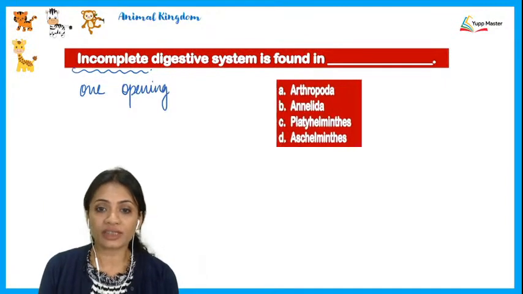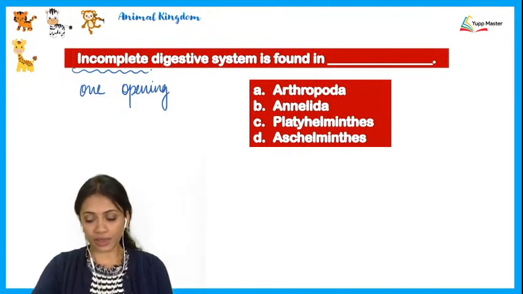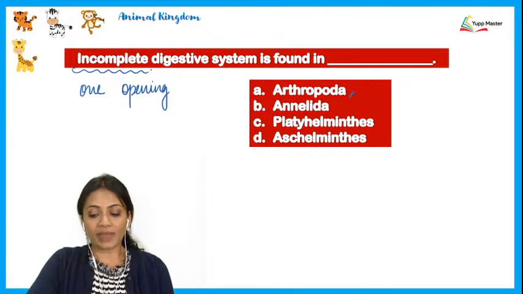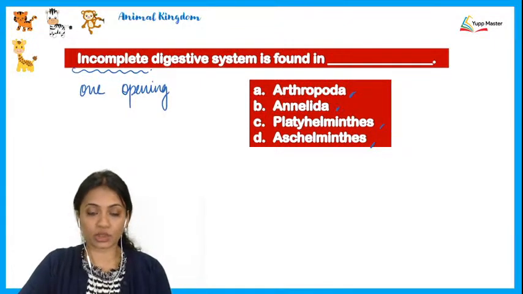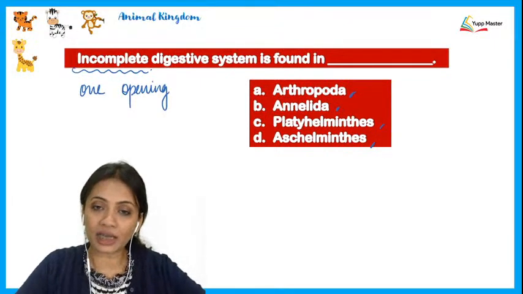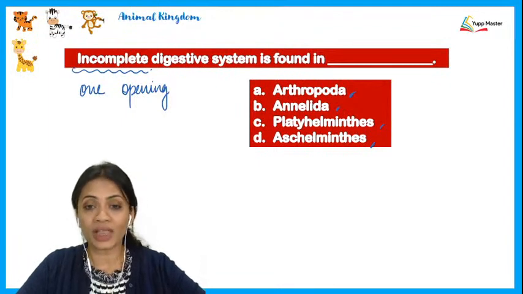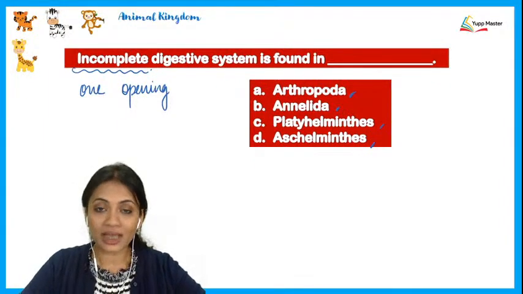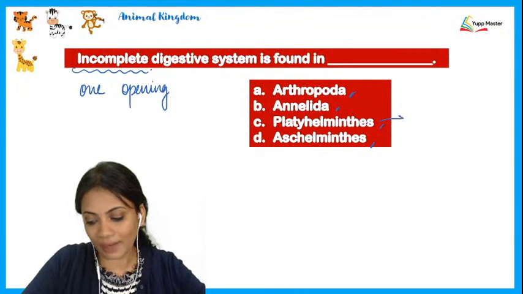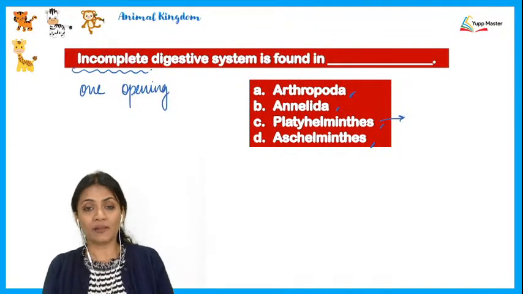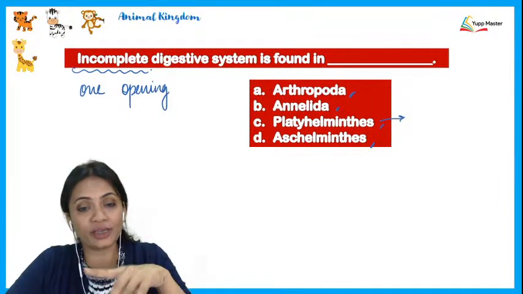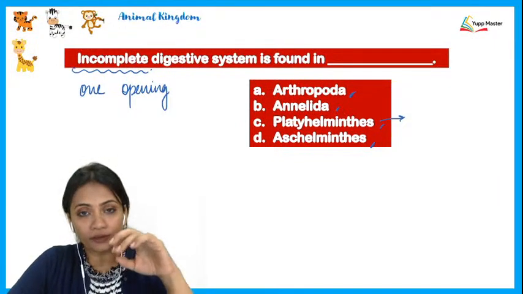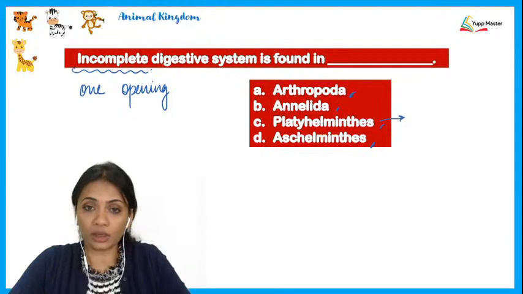Alright, now we see here that the options given are A, arthropoda, B, annelids, C, platyhelminthes, and D, aschelminthes. So the incomplete digestive system is found in the flatworms, and the flatworms here are the platyhelminthes. For example, if you see a planaria, there is only one opening which serves as a common opening for both the mouth as well as the anus.